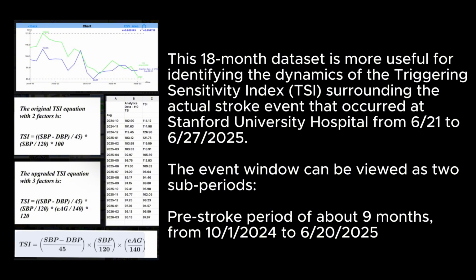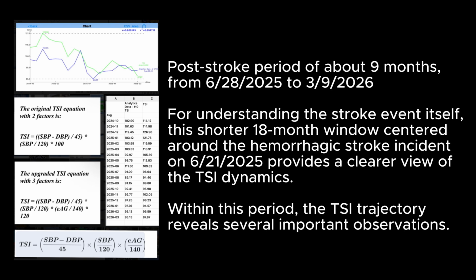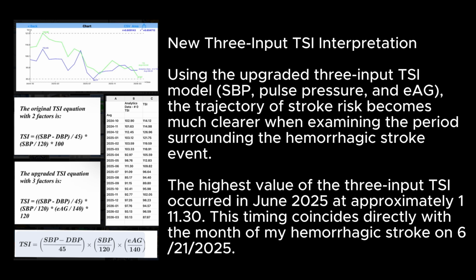The event window can be viewed as 2 subperiods: the pre-stroke period of about 9 months, from the 1st of October 2024 to June 20, 2025, and the post-stroke period of about 9 months, from June 28, 2025 to the 9th of March 2026, for understanding the stroke event itself. This shorter 18-month window centered around the hemorrhagic stroke incident on June 21, 2025 provides a clearer view of the TSI dynamics within this period. The TSI trajectory reveals several important observations. New 3-input TSI interpretation using the upgraded 3-input TSI model: SBP, pulse pressure, and eAG.